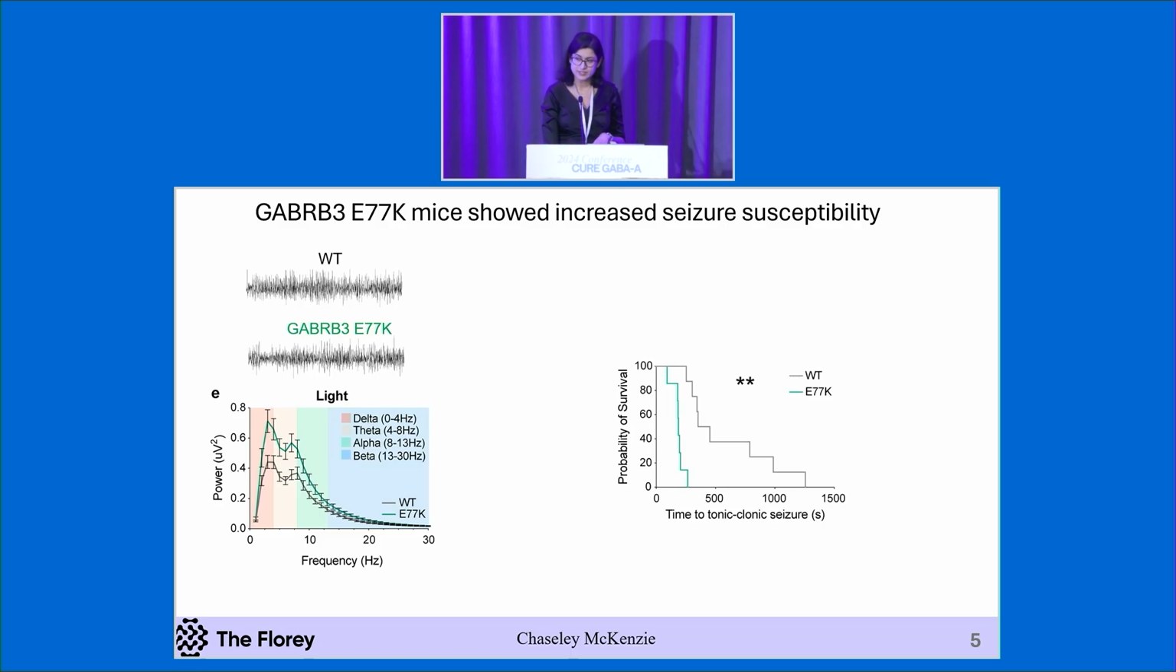As we have not yet observed spontaneous seizures in this mouse model, we tested a proconvulsant challenge by injecting the PTZ at time 0 and measuring the time it took for the mice to have first tonic-clonic seizure. We found that the mutant mice in green are more susceptible to seizure compared to wild type. This suggests that they are more susceptible to seizure.